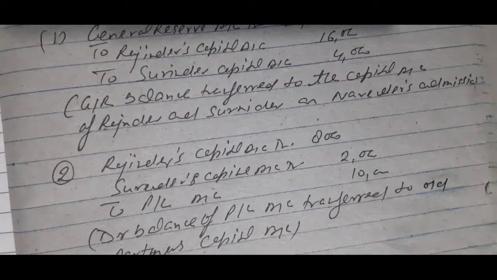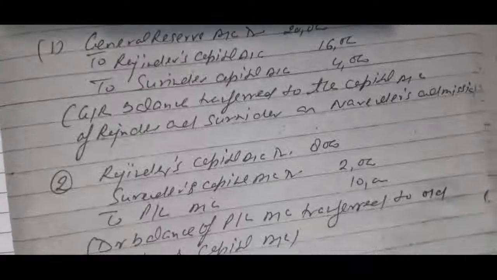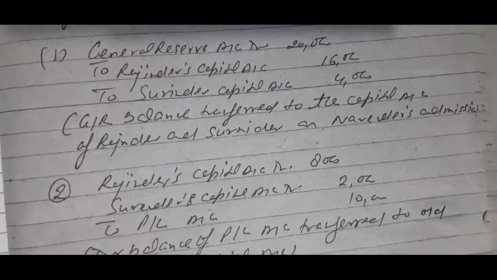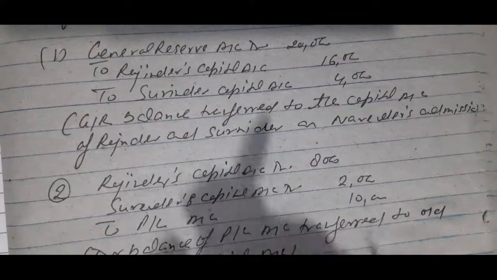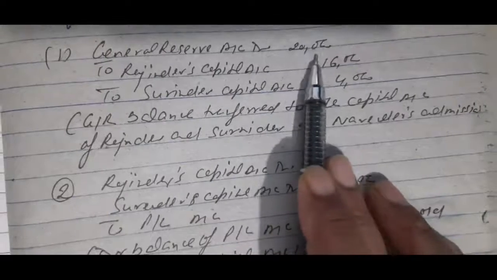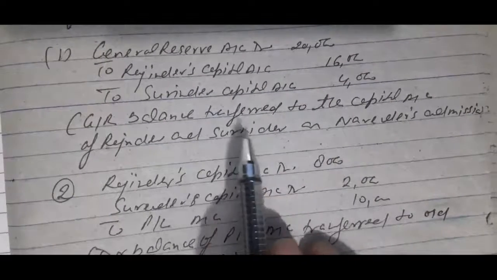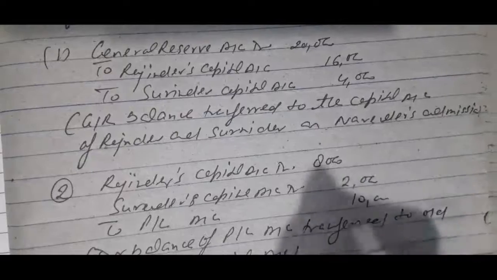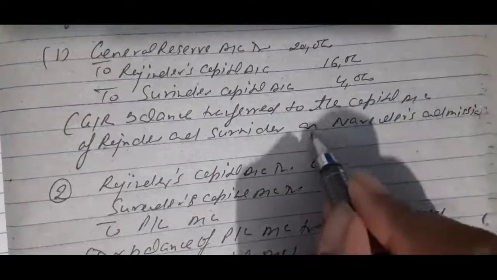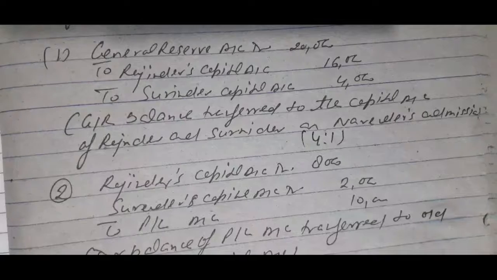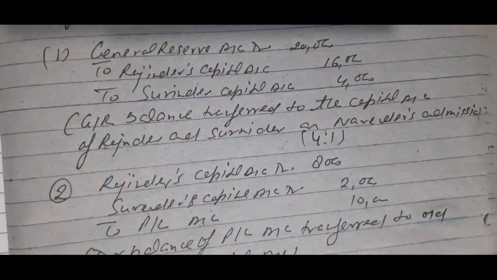Okay, so in the first general entry the firm will prepare: general reserve account debit 20,000, to Rajinder's capital account 16,000, to Surinder's capital account 4,000. So children, the firm will distribute 20,000 among the old partners in their old profit sharing ratio. In this question their old profit ratio is 4:1. So according to this ratio the firm will distribute this profit amount among the partners.